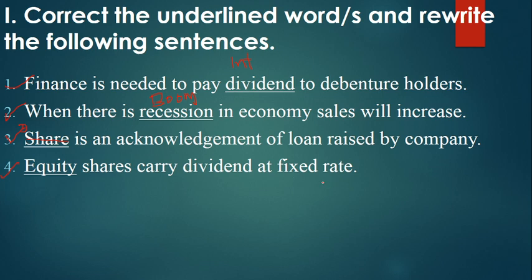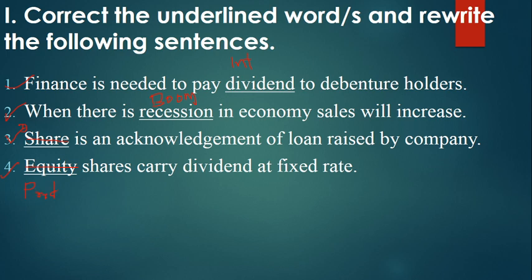We all know the dividend of equity shareholders is a fluctuating rate of dividend, but preference shareholders get a fixed amount of dividend. So in place of equity you have to write preference shares. Only preference you have to write.